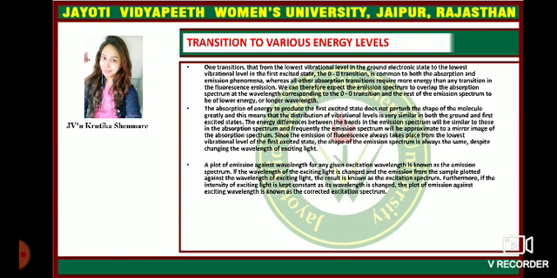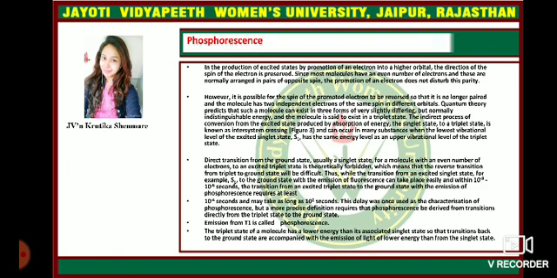Since the emission of fluorescence always takes place from the lowest vibrational level of the first excited state, the shape of the emission spectrum is always the same, despite changing the wavelength of the exciting light. A plot of emission against wavelength for any given excitation wavelength is known as the emission spectrum.